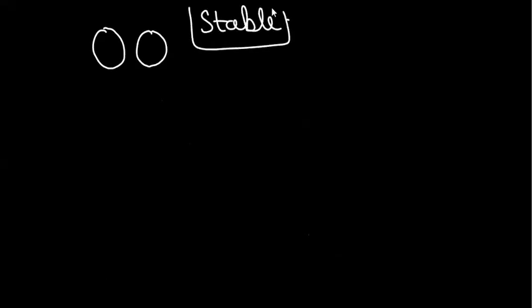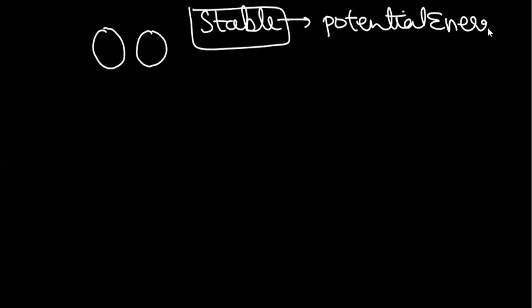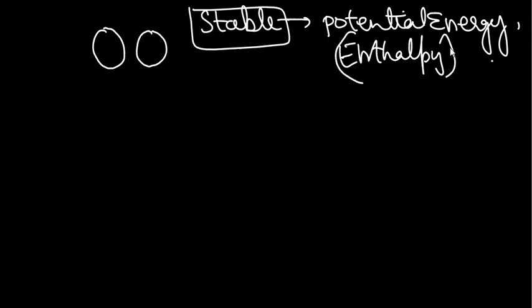If two atoms have to become stable, there's another concept that you must know. For high stability, the potential energy, which is also known as enthalpy, must be as low as possible.